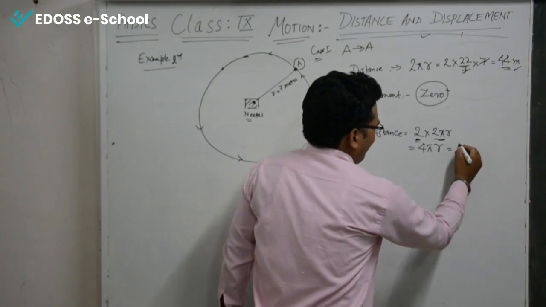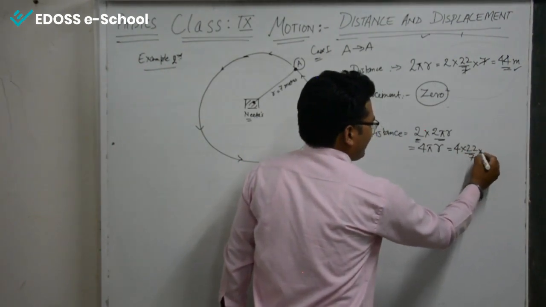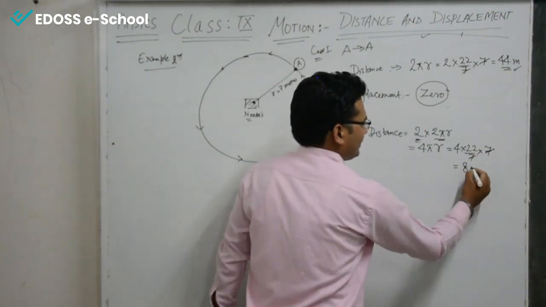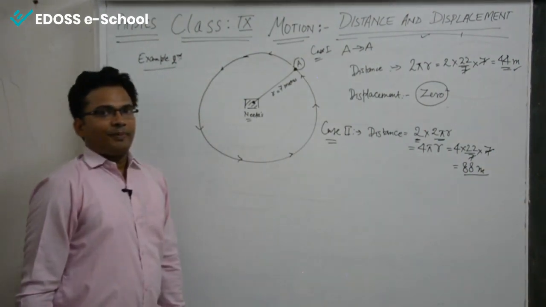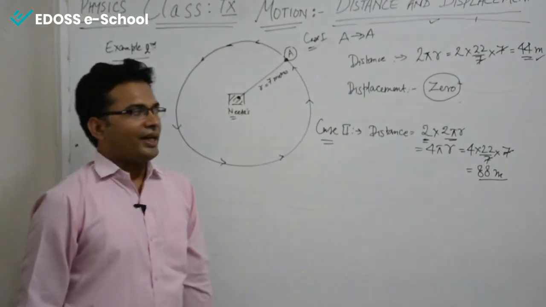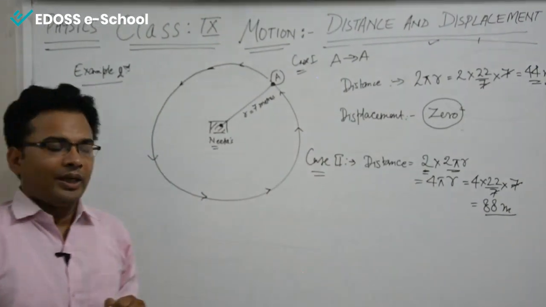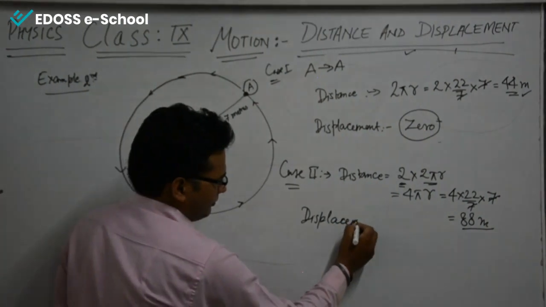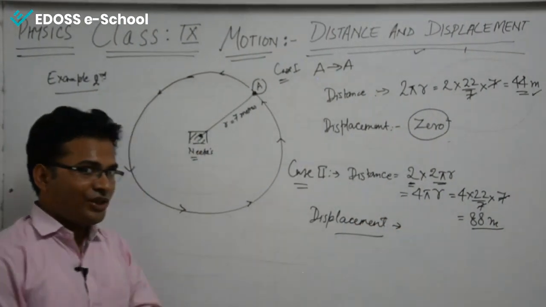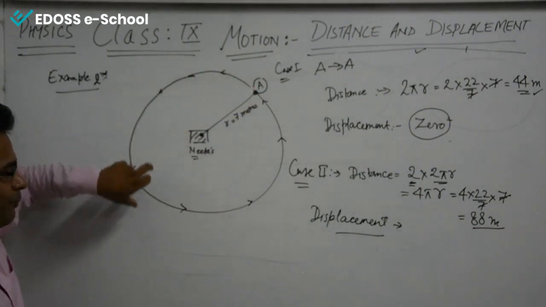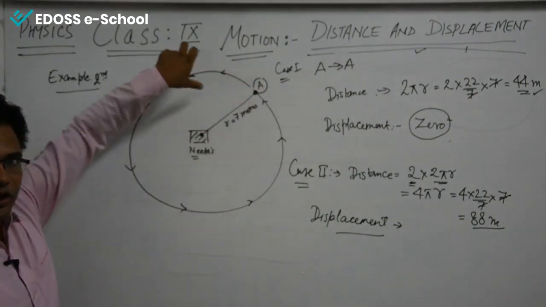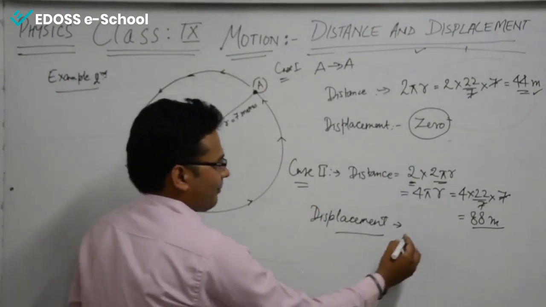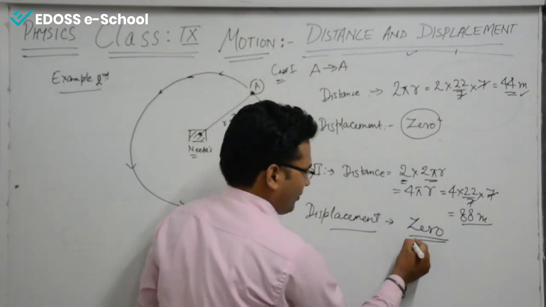Let us calculate the value. 4 into 22 by 7, radius being the same, 7 meters. The result is 88 meters. For 2 rounds, the distance traveled is 88 meters. For 1 round, the distance traveled is 44 meters. Now for the displacement part again, the initial position was A, and the final position after taking 2 rounds of the circle became the same.